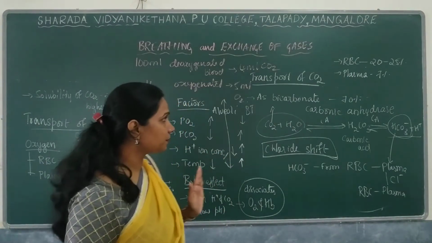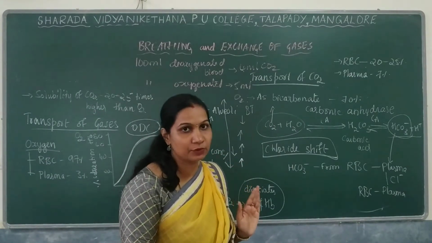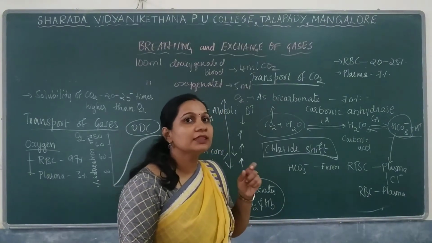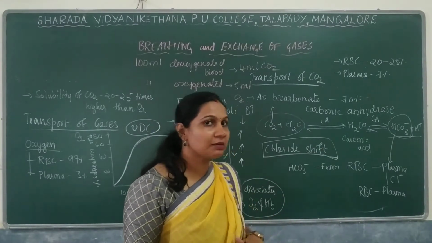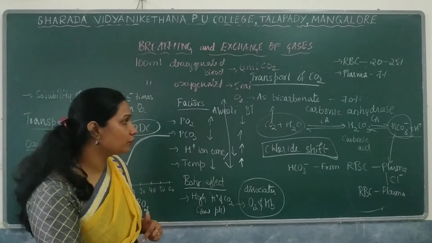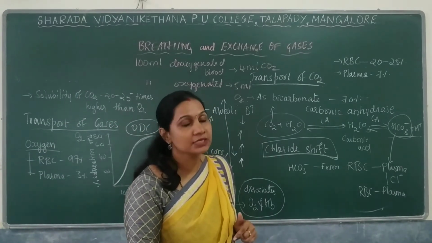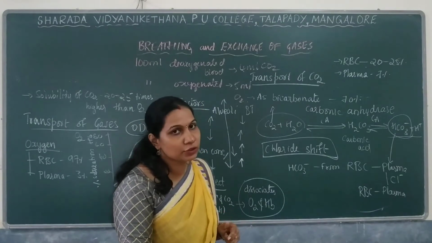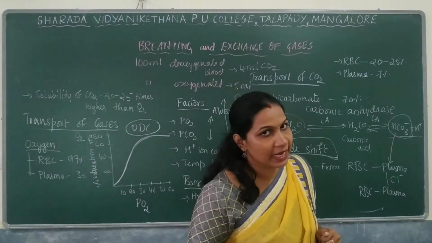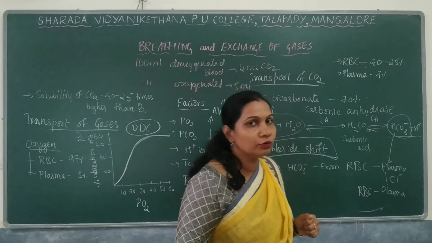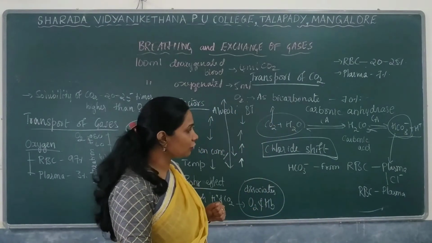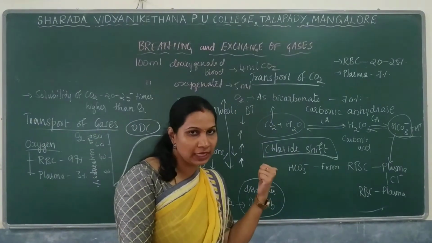So 70% of the carbon dioxide is transported as bicarbonate, wherein in the RBCs carbon dioxide combines with water and forms carbonic acid in the presence of the enzyme carbonic anhydrase, which dissociates to form HCO3 minus and H plus. Some of these will move towards the plasma. For the equilibrium, chloride will shift to the RBC.